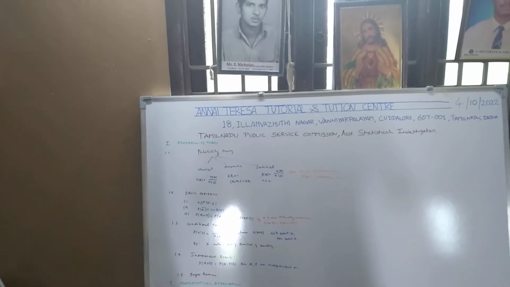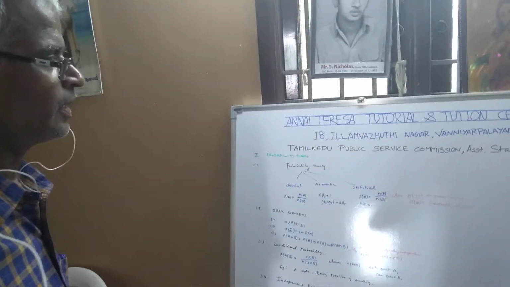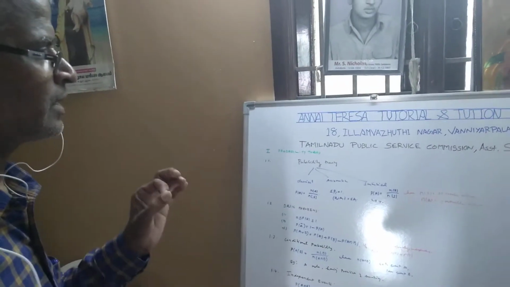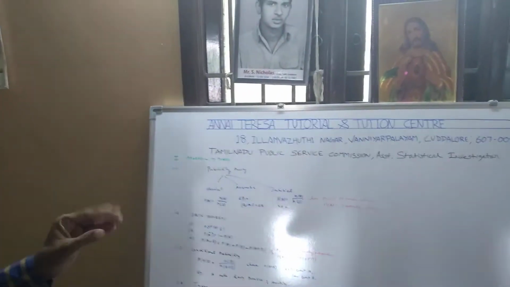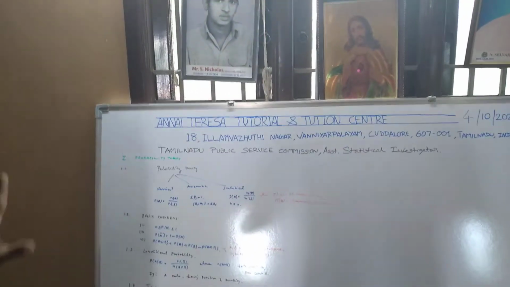First chapter, I am going to discuss probability theory. Before discussing the topic, some clarifications are needed for the students. Those who studied BSc Statistics, of course with mathematics as allied, are eligible.